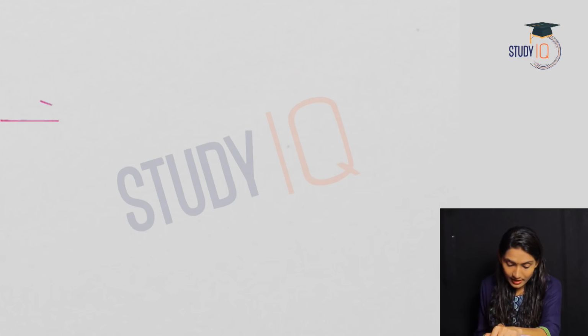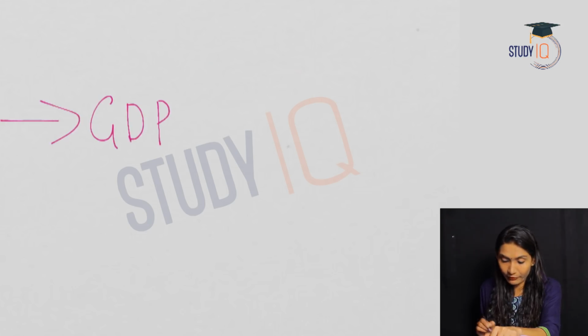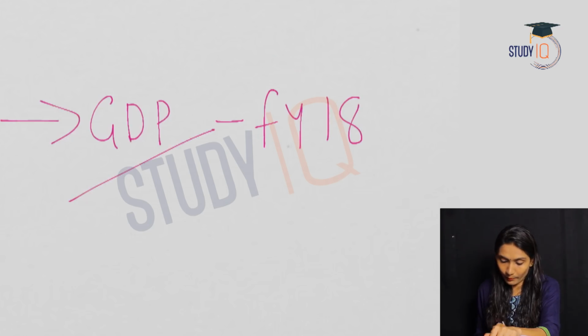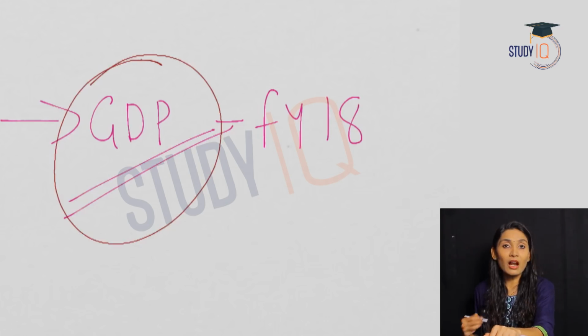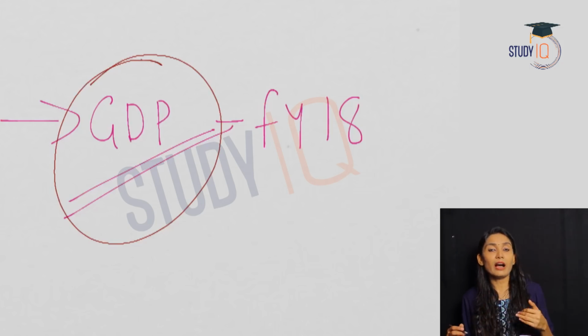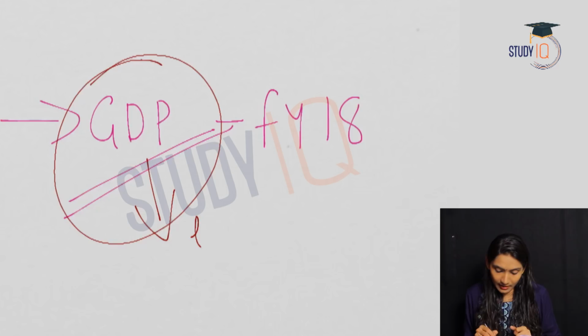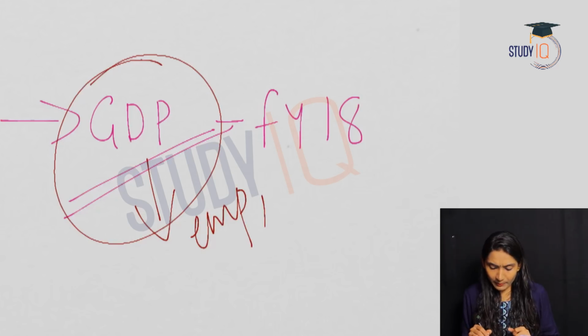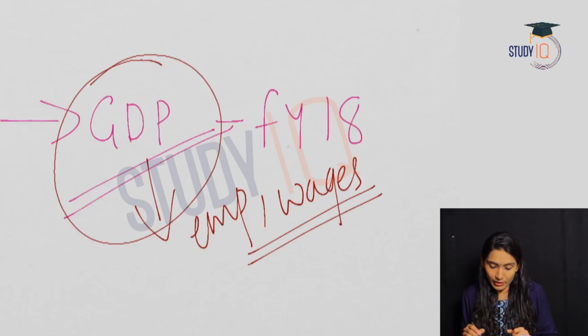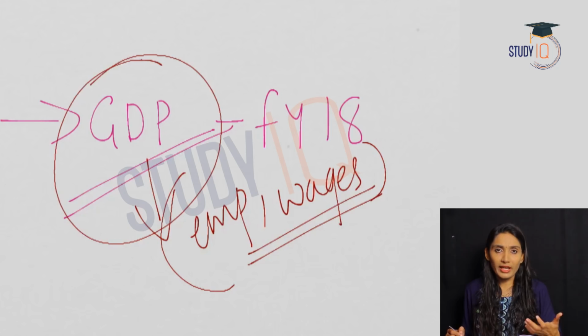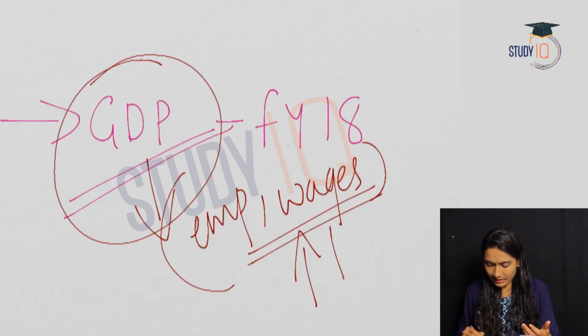And the third reason is there has been a better GDP for the last quarter of financial year 2018. So better GDP means better output in the economy. When output in the economy, or GDP, is high, it means that people have more employment, people are getting more wages, and the standard of living of people is high. So better wages, better employment opportunities, better output, etc. will lead to an increase in demand.